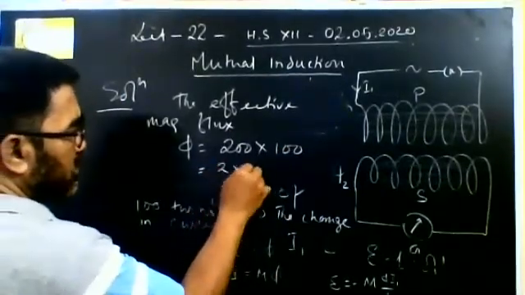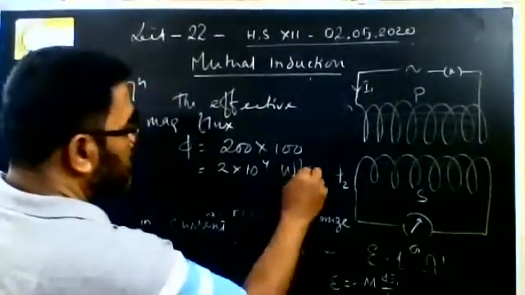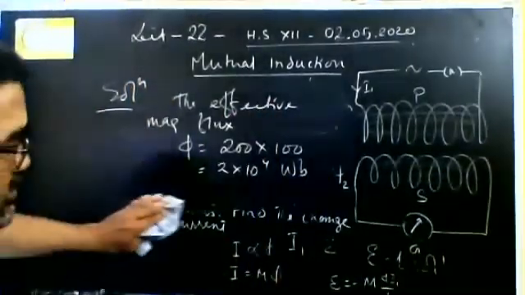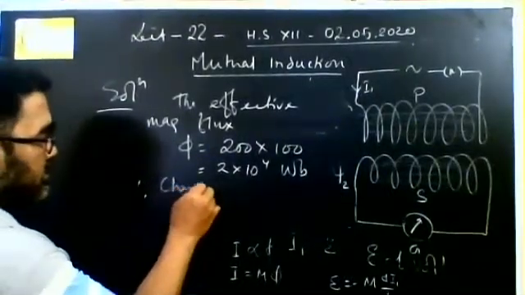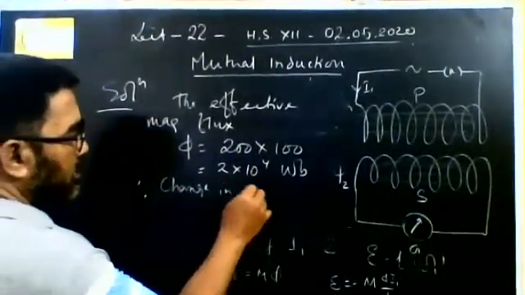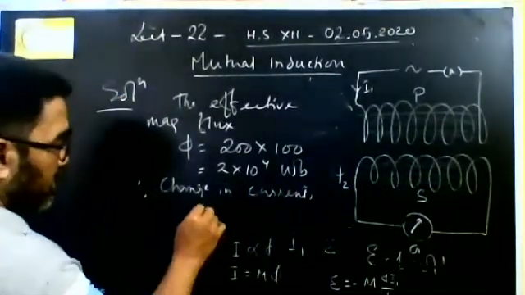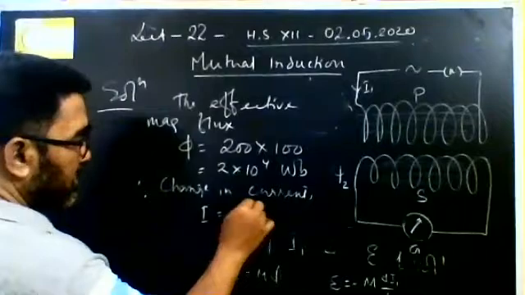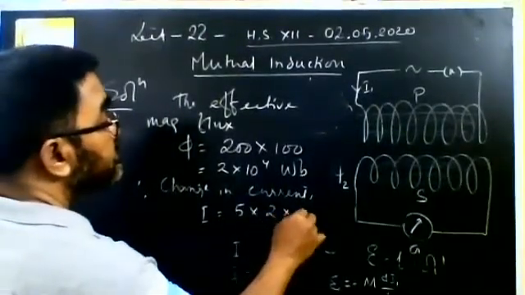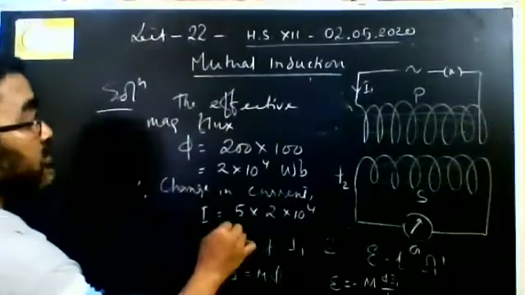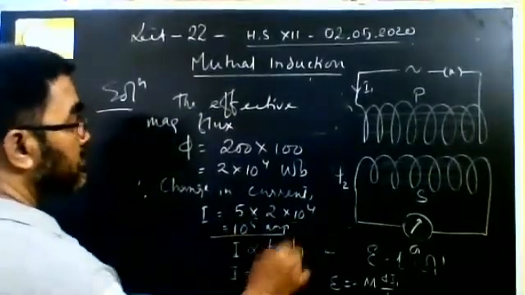So 2 into 10 to the power 4 Weber. Weber is the unit of magnetic flux. Then therefore, change in current I is equal to phi by M, which is 10 to the power 5 ampere. Okay.